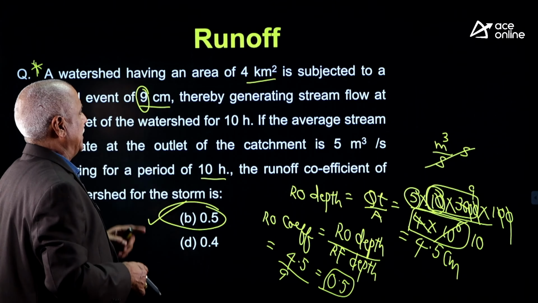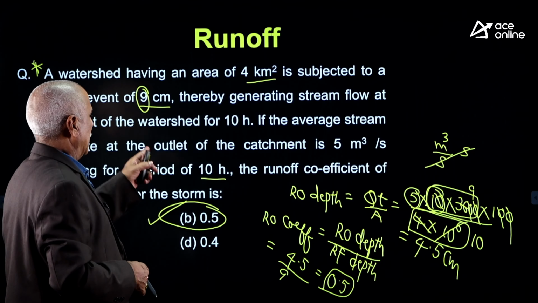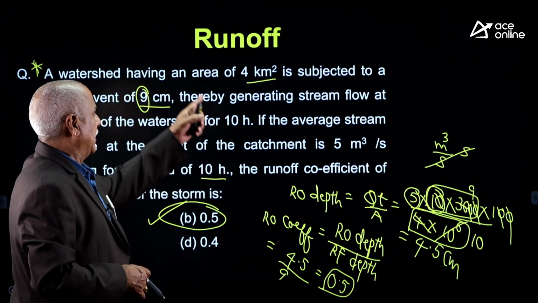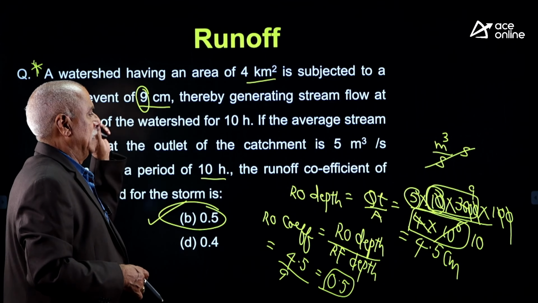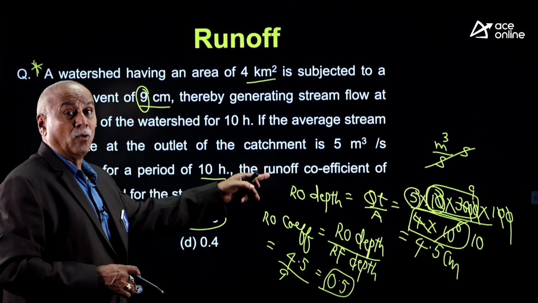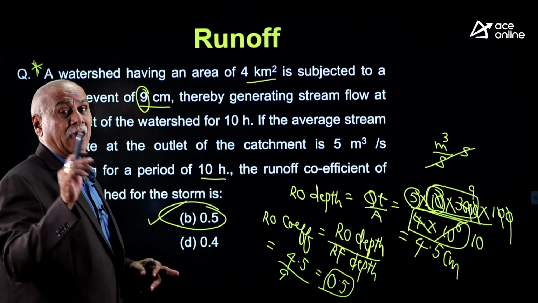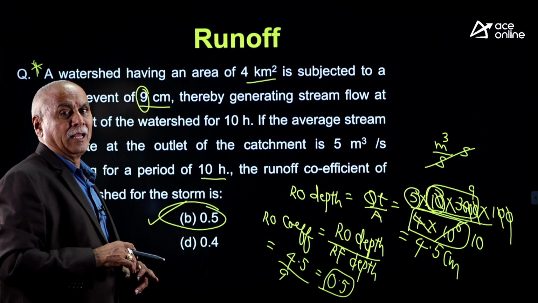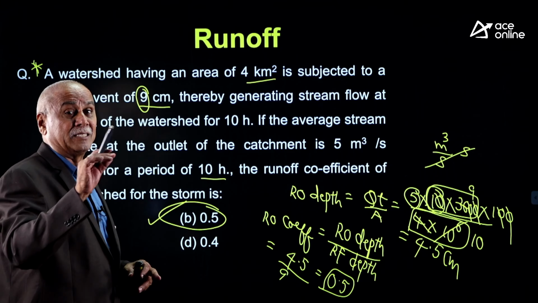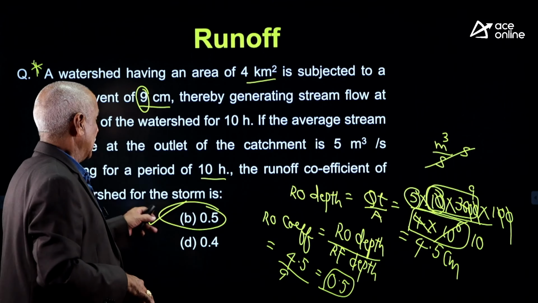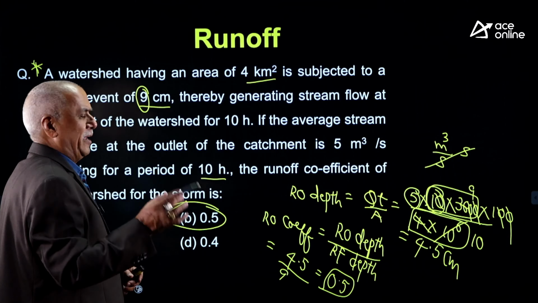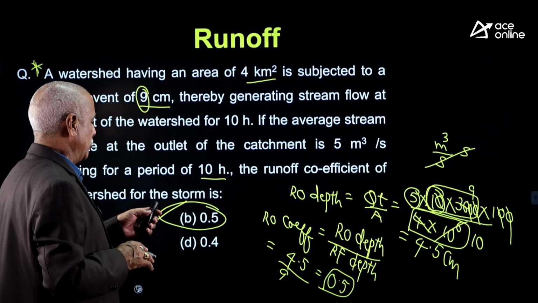Rainfall depth is given, runoff discharge is given, area is given, time is given. Discharge into time will give volume of runoff. Over the catchment you will get average runoff depth. Average runoff depth divided by average rainfall depth will give you the runoff coefficient K, or some symbol we use, generally we use the K symbol.